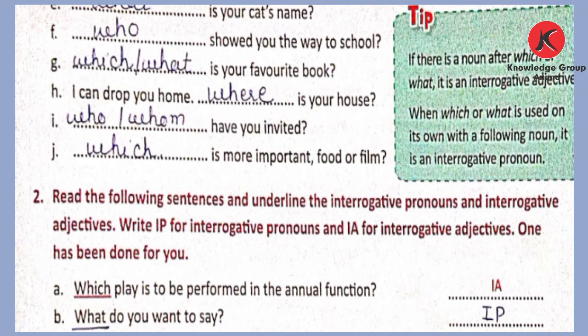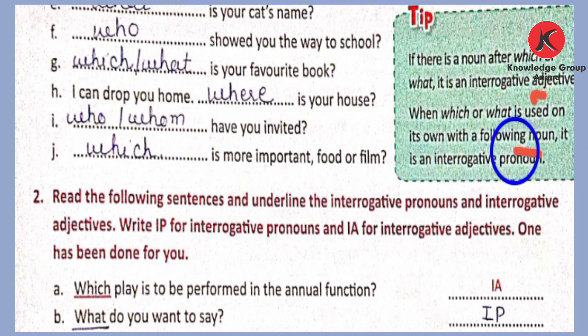What is the color of your bag? Blue or red? It stands for the color of your bag. So it is interrogative pronoun. Whose responsibility is to collect the litter from the field today? Now responsibility is a noun.